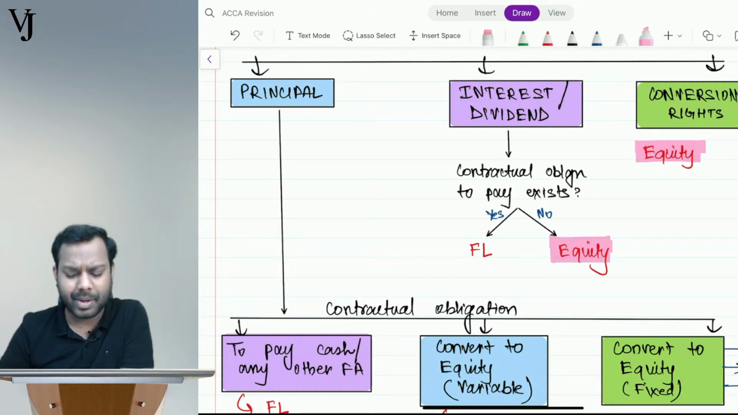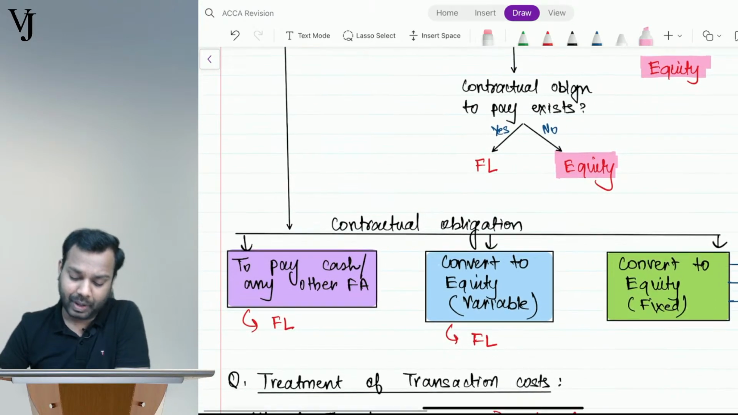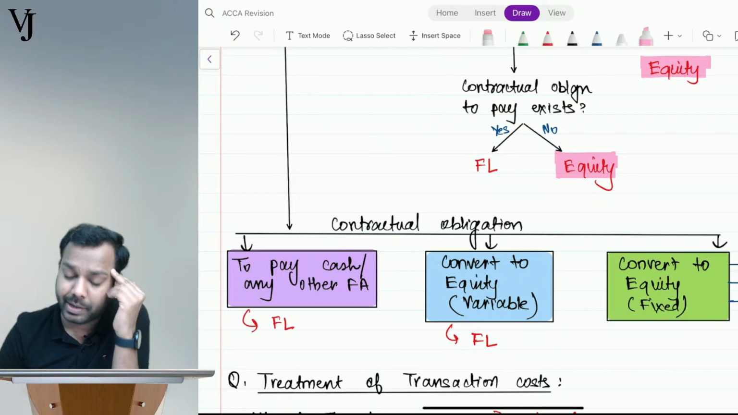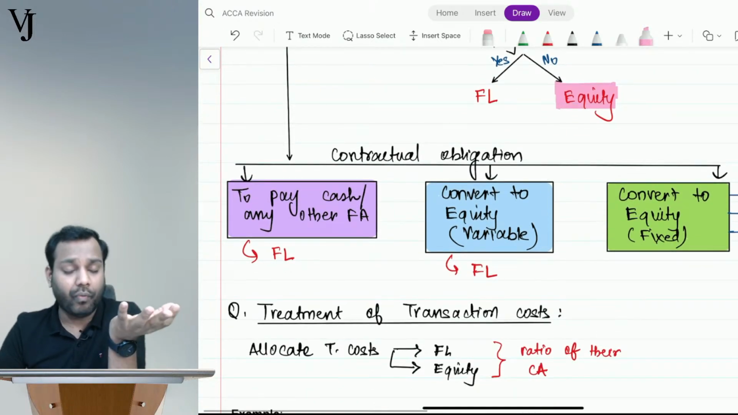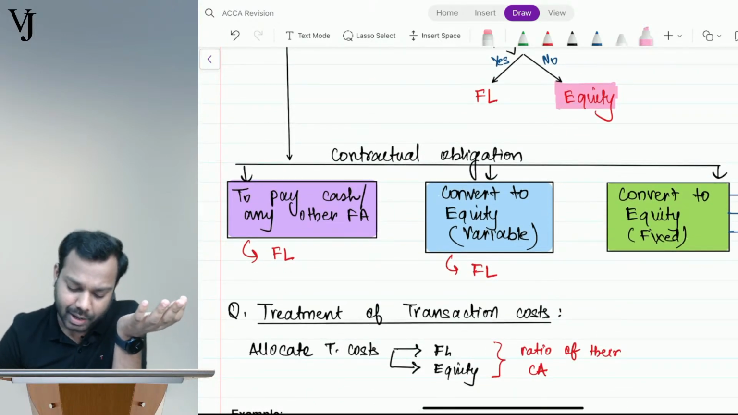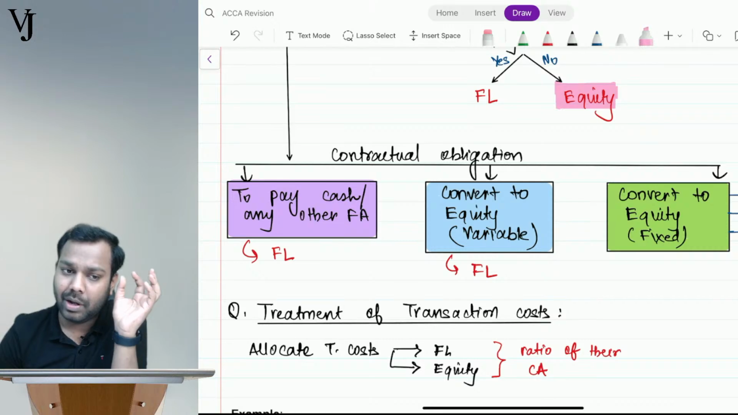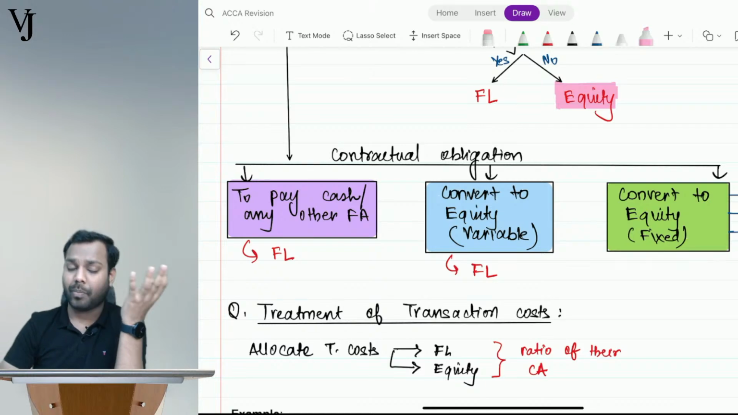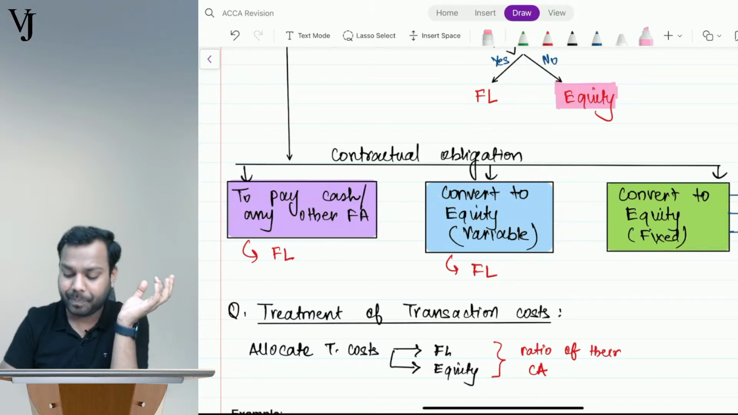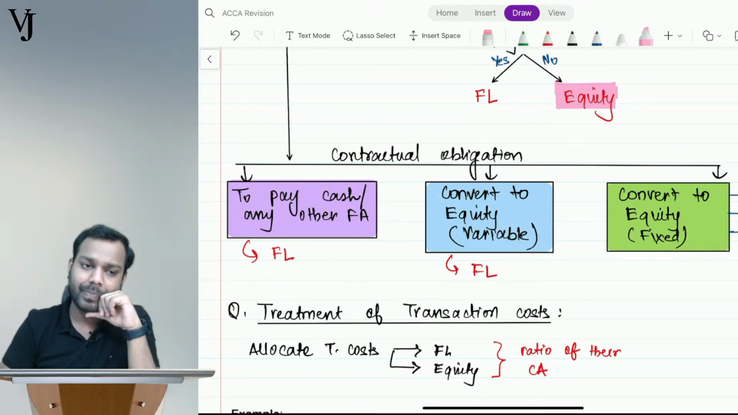Can be anything. Now coming to principal. See the principal. How will the principal be settled? One way of settlement of principal is to pay in cash or any other financial asset. So don't you think that's a financial obligation, and hence it is a financial liability.